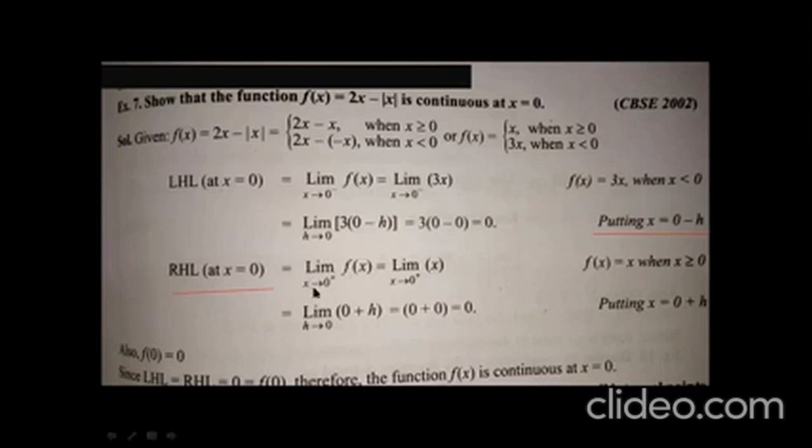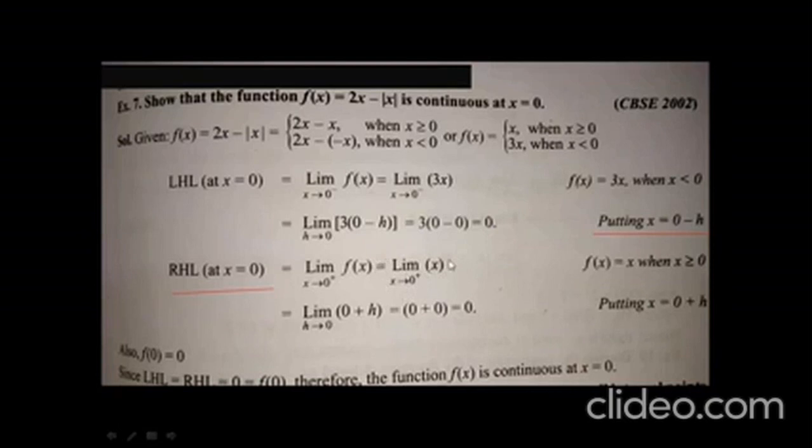Because it is 0 plus, it means slightly more than 0, so the value of x should be more than 0. So the value of f(x) becomes x when x is more than or equal to 0. Write the value of the function in the right hand limit.